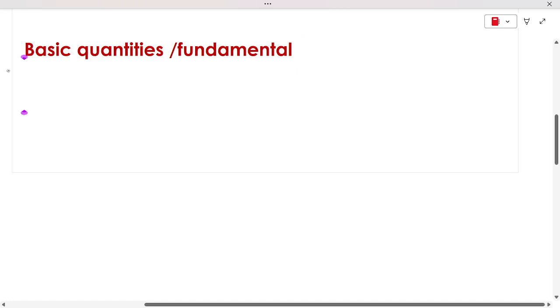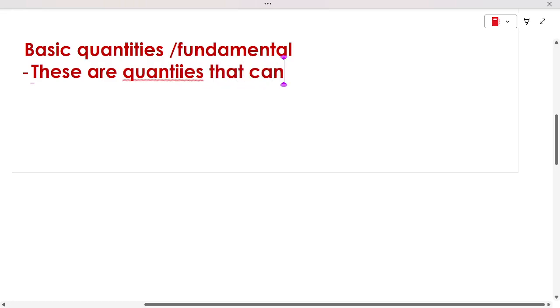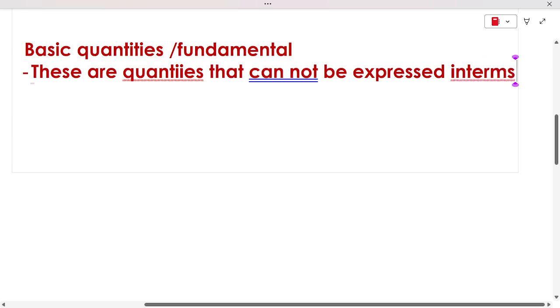If we talk of basic quantities, these are quantities that cannot be expressed in terms of other quantities.